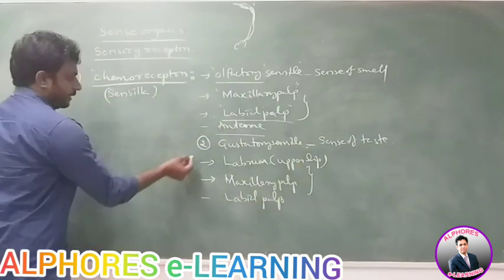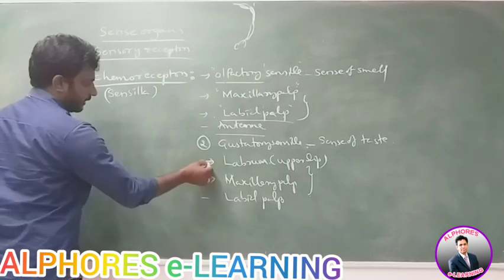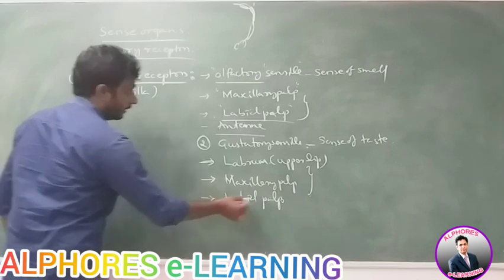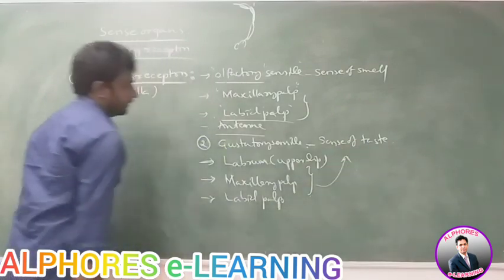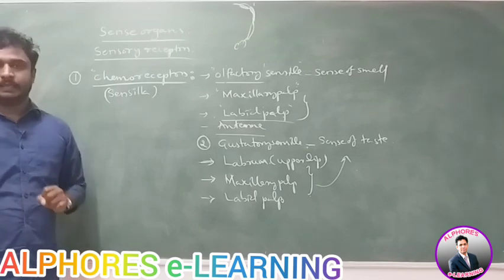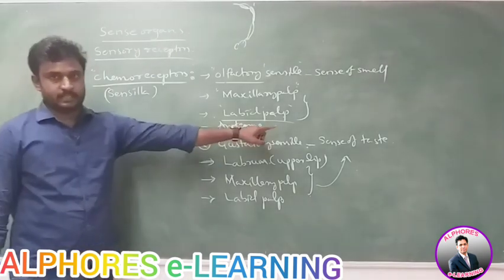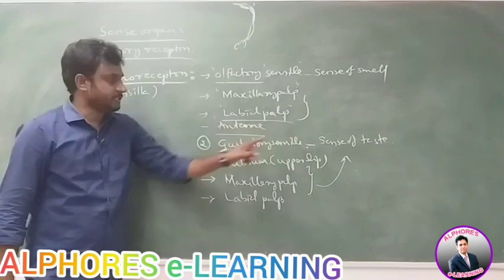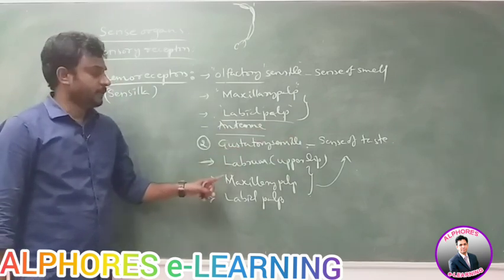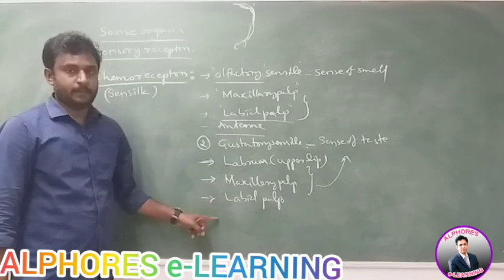That means the gustatory sensilla located on the labrum, maxillary palp, and labial palp are involved in the sense of taste. So here, the tongue is not playing any role in the sense of taste.